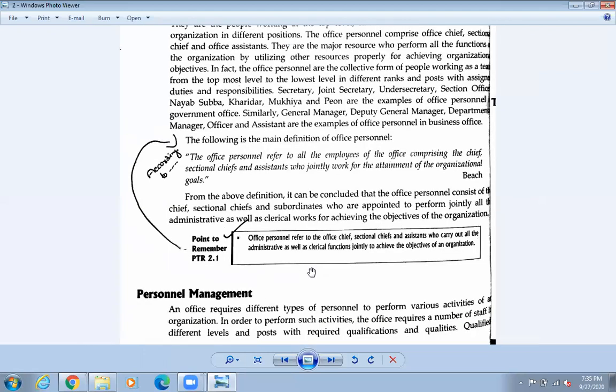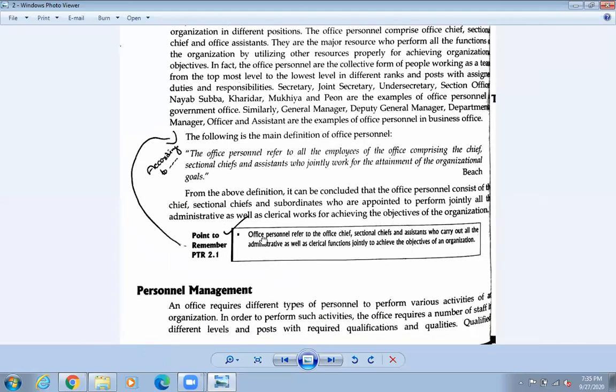So next one is office personnel management. Personnel management, the ones who work in the office, they are called the personnel, and managing the personnel is personnel management. That means, suppose if there are so many teachers, so many brothers and sisters, then the sectional officer, that means section chief, is doing it. So they are managing all the things.